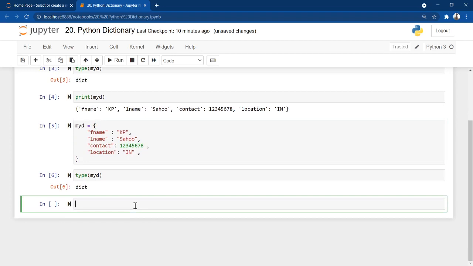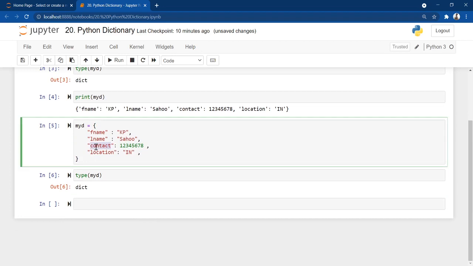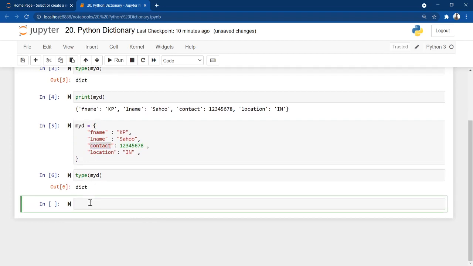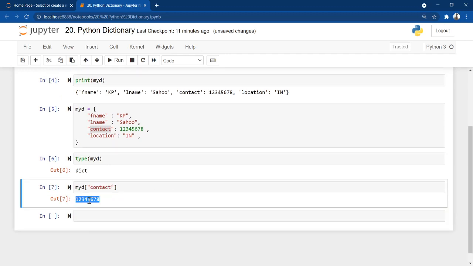Anything else? Suppose I want to print only my contact number. How to print? I can do myd, this is my dictionary name, and I just give the key so that I get my value. I'm putting contact, just execute. See here, I got my contact number.